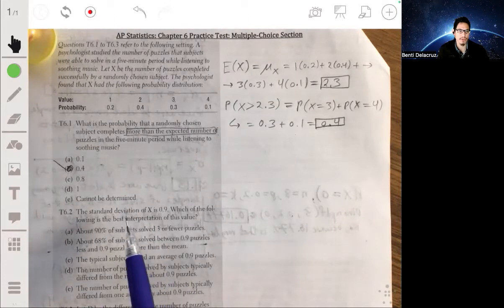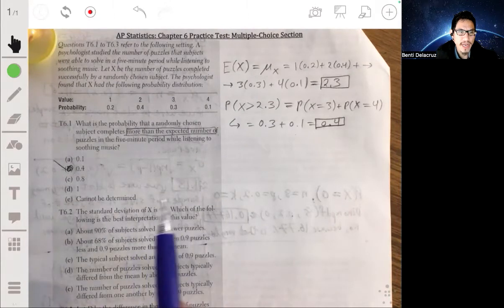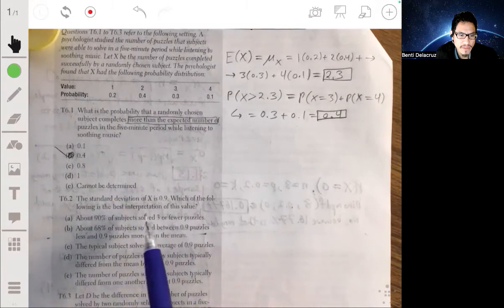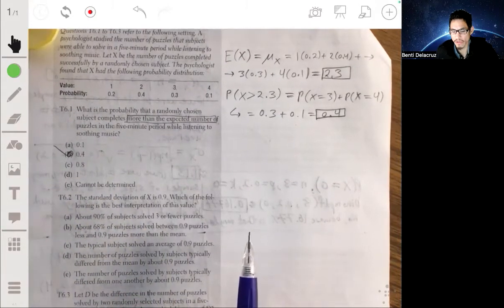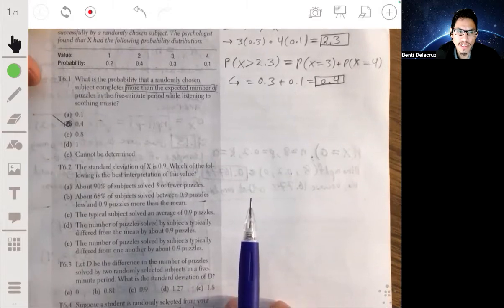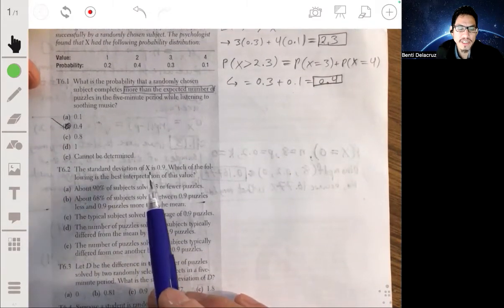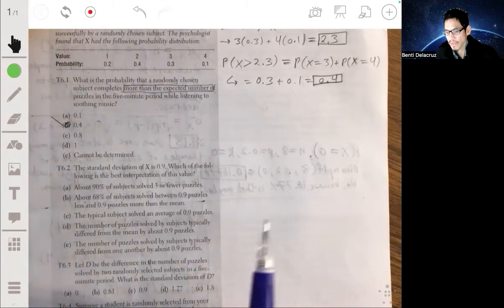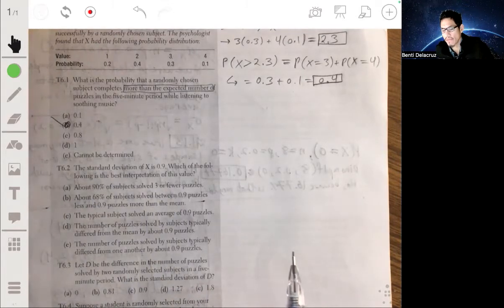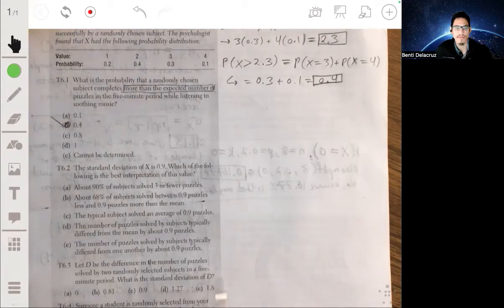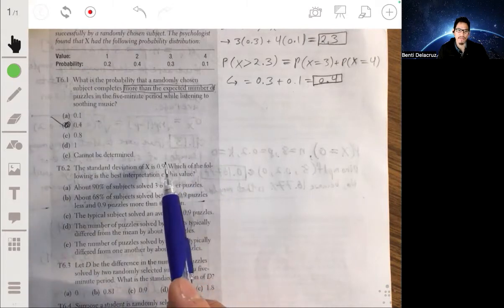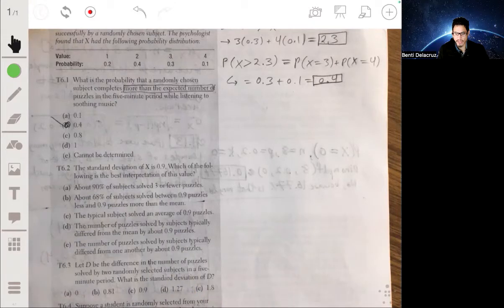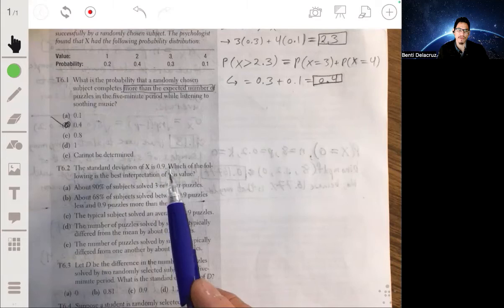All right, problem 2. The standard deviation of X is 0.9. Which of the following is the best interpretation of this value? Pay attention to the wording carefully. Remember, the general way you want to interpret standard deviation is the average distance that a randomly selected individual will be from the mean, how far they'll be from the mean on average. So on average, the value of a randomly selected X will be about 0.9 away from the mean value of 2.3.